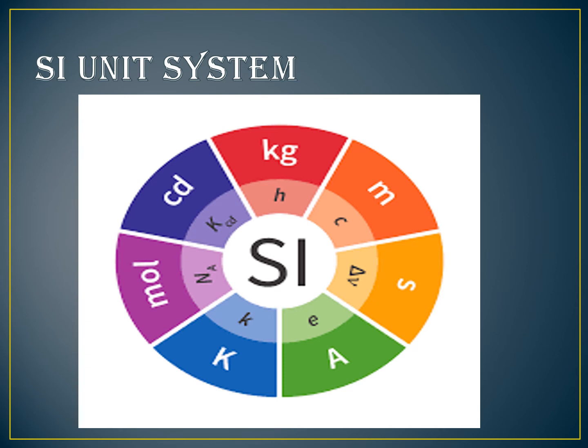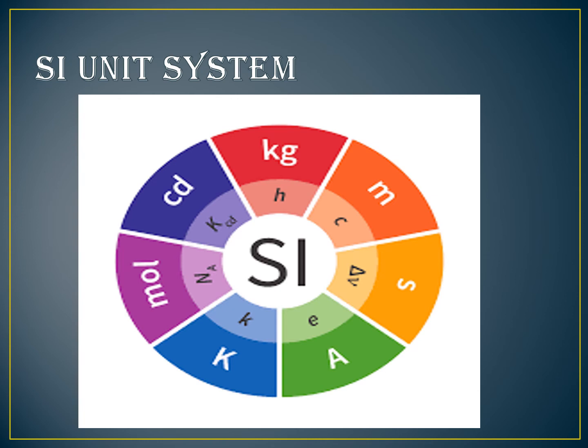The system makes use of only one unit for one physical quantity. One physical quantity, one unit. If it is a length, then 1 meter only will be the unit for that. If length is the physical quantity, we should express the length only in meter. If mass is the physical quantity, then we should say kilogram is the unit. If time is the physical quantity, then you will say second is the unit. In the system, all the derived units can be easily obtained from the fundamental units.